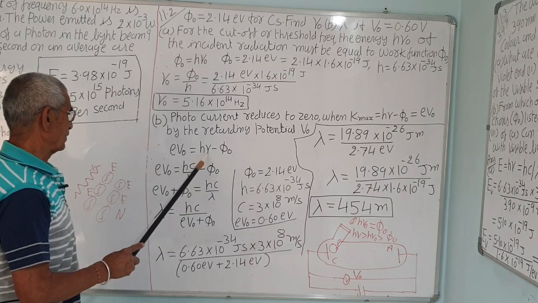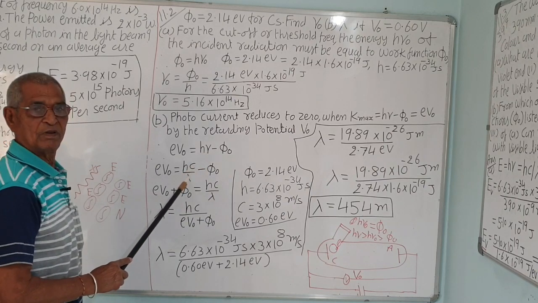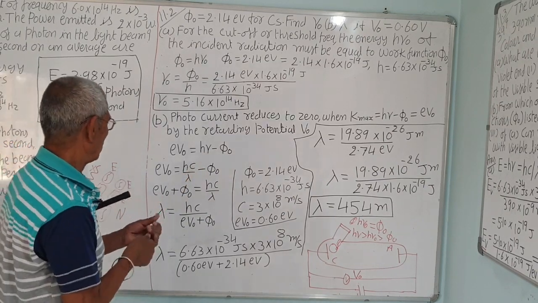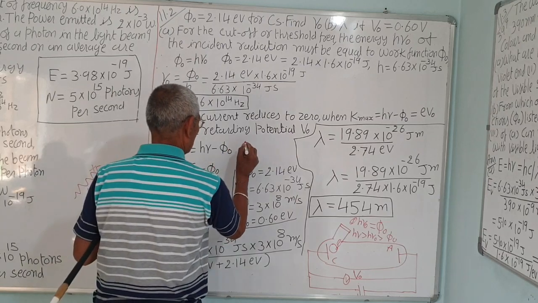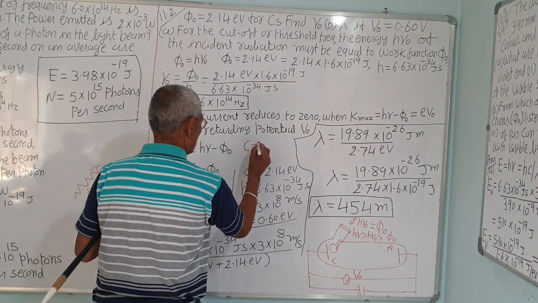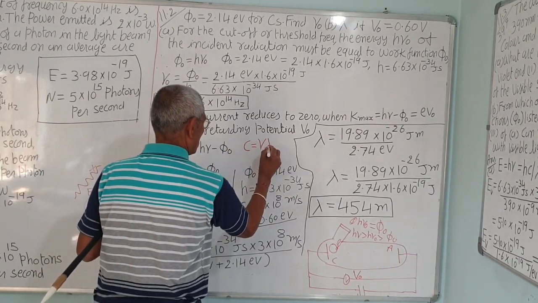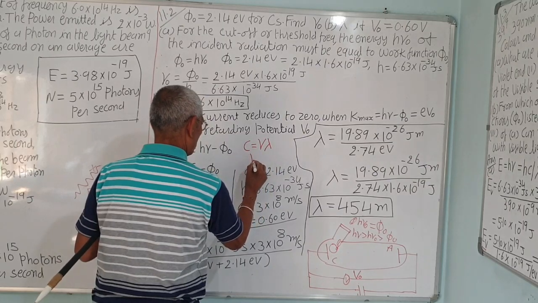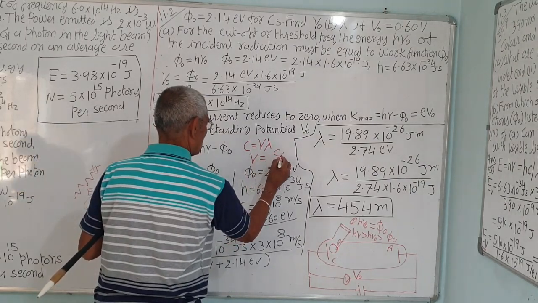Correct? Frequency is equal to velocity upon lambda. You know that the velocity of light c is equal to nu lambda. So nu is equal to c upon lambda.